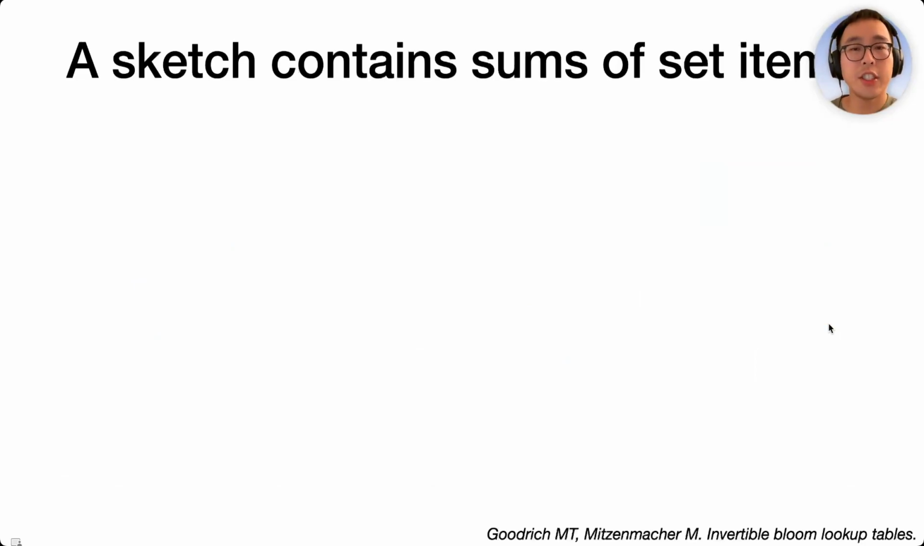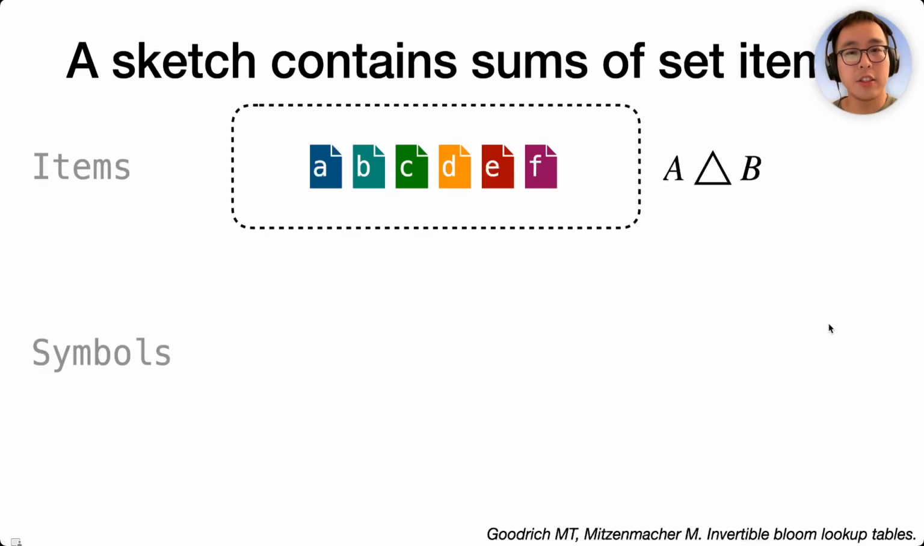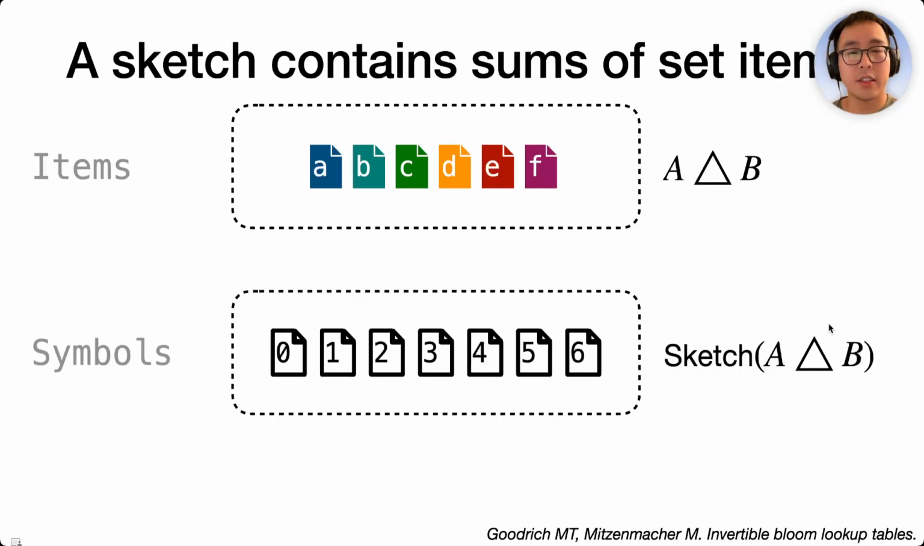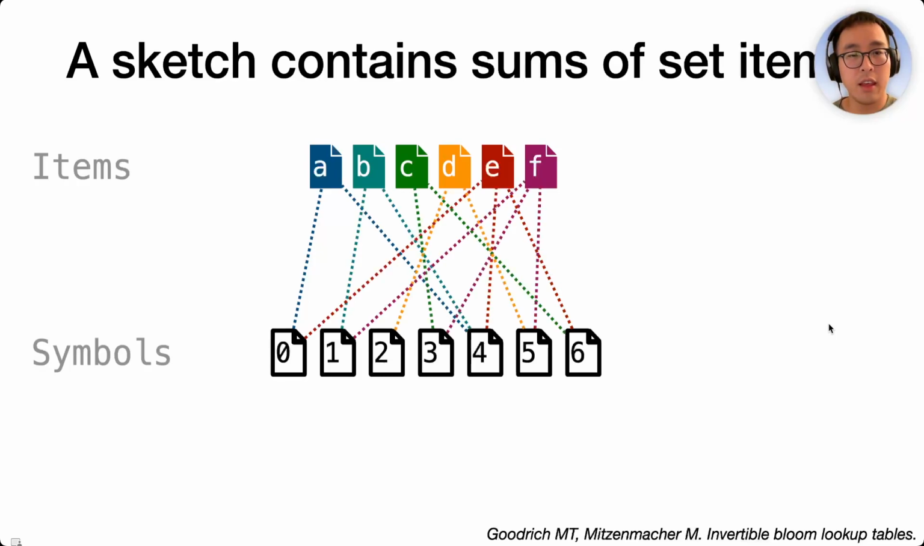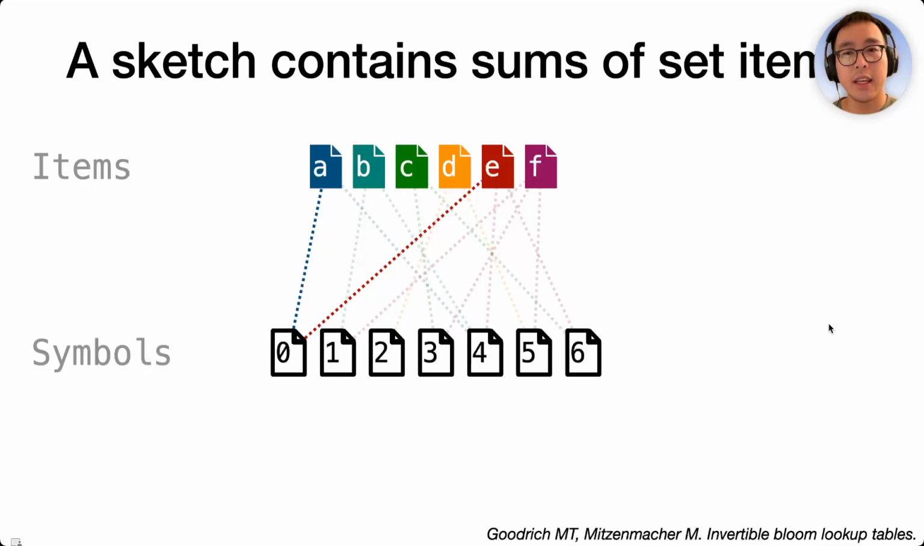I mentioned that under some conditions, you can decode a sketch to recover the items. I'll quickly explain how it works. A sketch is a collection of symbols, and each symbol is the sum of a few items. Imagine that this is the symmetric difference that Bob wants to decode, and this is the corresponding sketch, which is a bunch of symbols. Each item is randomly mapped or assigned to a few symbols. For example, here, item A is mapped to symbols 0 and 4, and so on and so forth. Each symbol is the sum of the items that are mapped to it. For example, here, symbol 0 is the sum of items A and E.